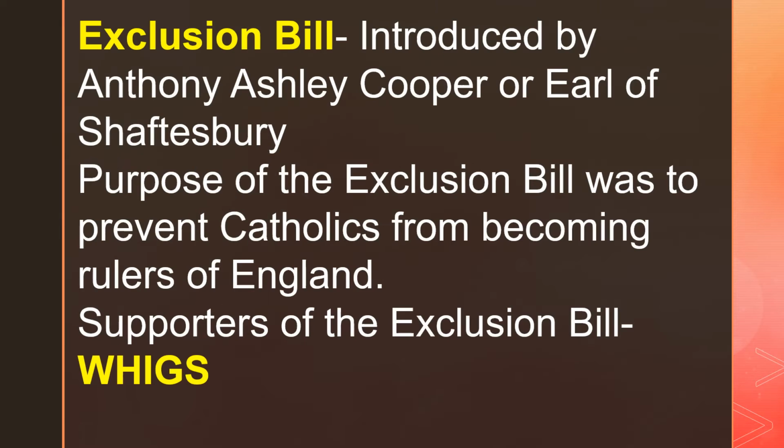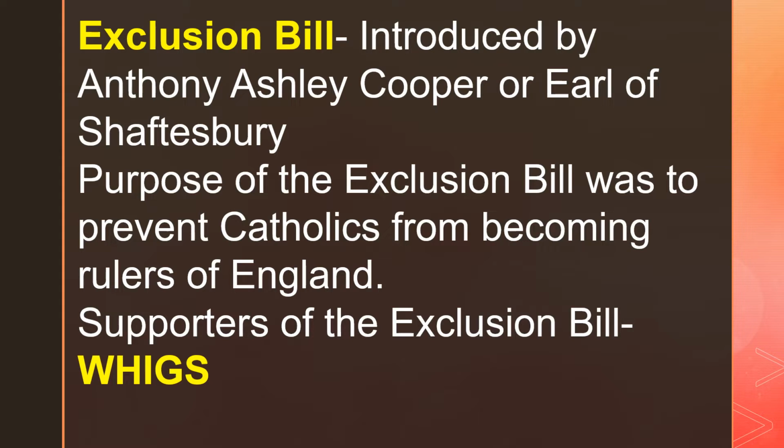So what did they do? They introduced something called the Exclusion Bill. And this was introduced by Anthony Ashley Cooper, or the Earl of Shaftesbury. What was the purpose of the Exclusion Bill? The Exclusion Bill had been introduced by Anthony Ashley Cooper, or Earl of Shaftesbury, in order to prevent Catholics from becoming rulers of England. So you belong to the English royal family, but if you are a practicing Catholic, then you cannot become the king or the queen of England. That was the purpose for introducing the Exclusion Bill.